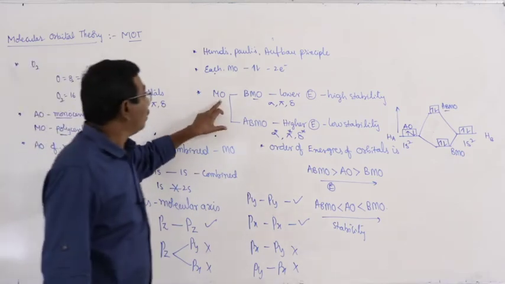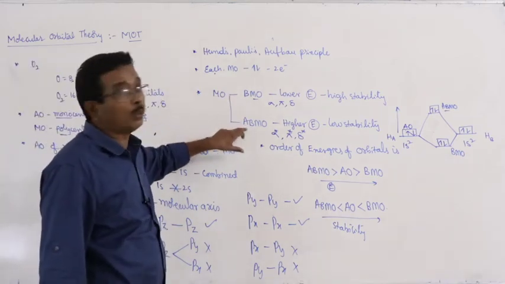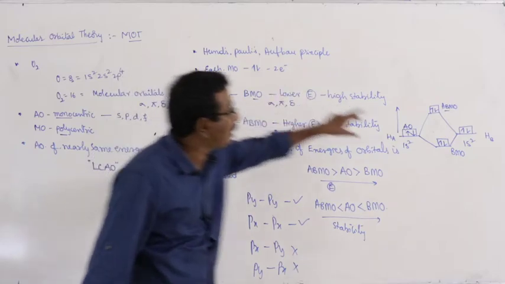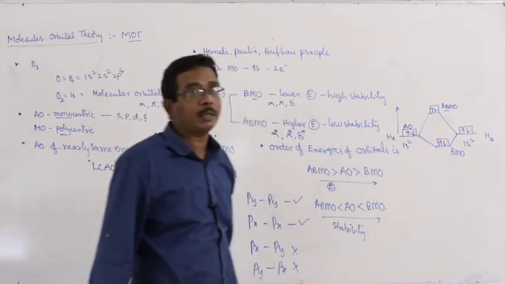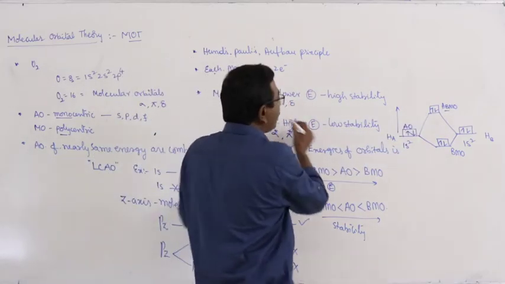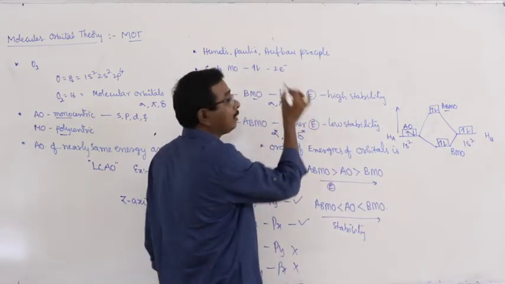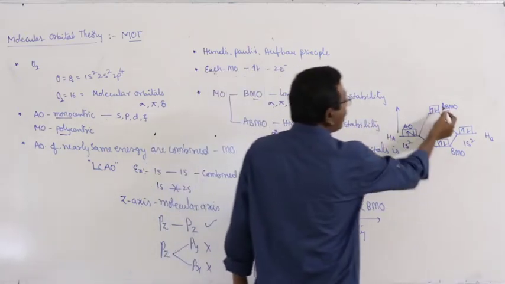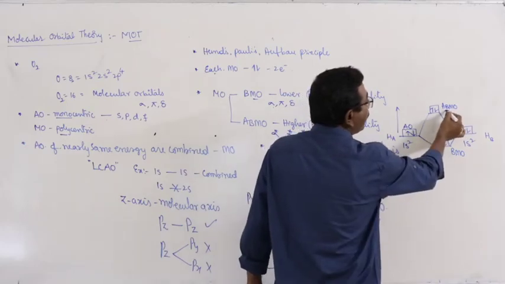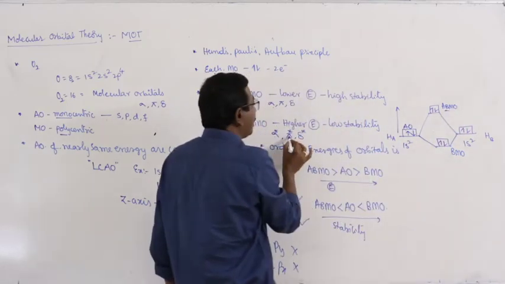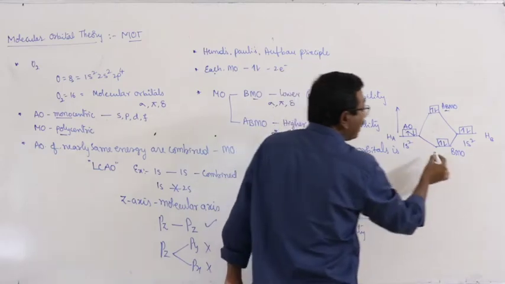Once again, molecular orbitals are divided into 2 types. What are they? Bonding molecular orbitals and anti-bonding molecular orbitals. Bonding molecular orbitals are represented with the symbols sigma, pi and delta. Anti-bonding molecular orbitals are represented with sigma star, pi star and delta star.